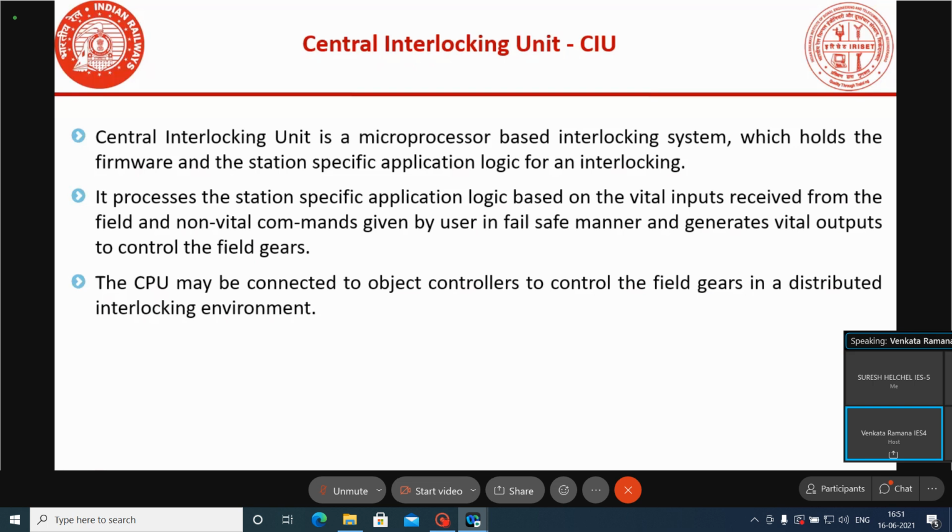It processes the station specific application logic based on the vital inputs received from the field and non-vital commands received from the panel, and generates the vital outputs to control the field gears, and the non-vital outputs to show the status of the yard on VDU and the CCAP. The CPU may be connected to object controllers to control the field gears in a distributed interlocking environment.